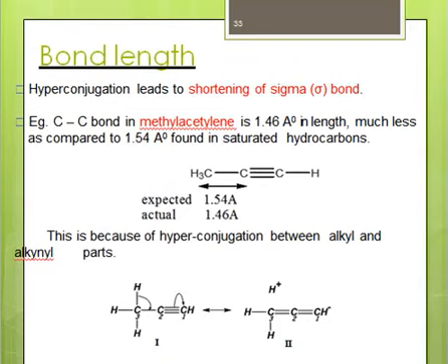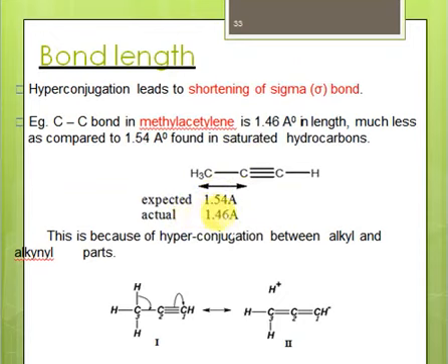Next, another effect hyperconjugation has on the structure of an organic molecule is that whenever there is hyperconjugation, the bond length of the sigma bond is reduced, it's shortened. For example, consider methylacetylene. So this is methylacetylene, right? The carbon-carbon single bond in methylacetylene is 1.46, which is much less than the ideal bond length. The expected carbon-carbon single bond length is 1.5, but in methylacetylene that has reduced to 1.46.